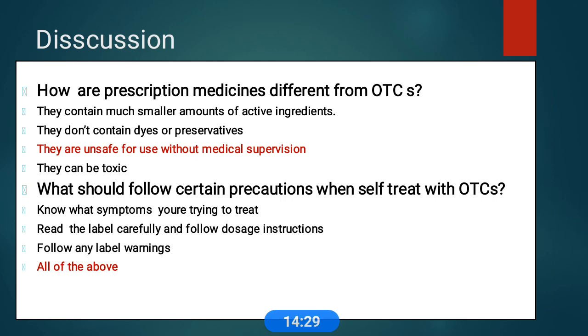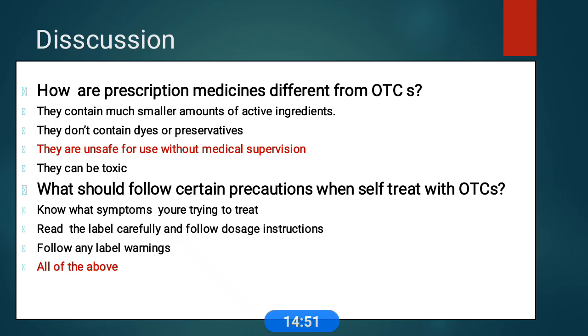They contain much smaller amounts of active ingredients. They don't contain dyes or preservatives. They can be toxic. They are unsafe for use without medical supervision. Yes, OTC drugs are sometimes unsafe for use without medical supervision.